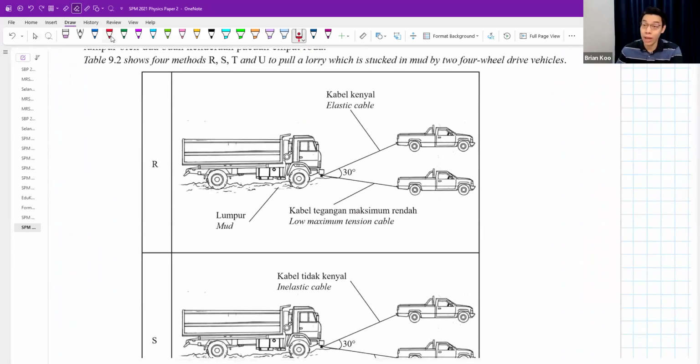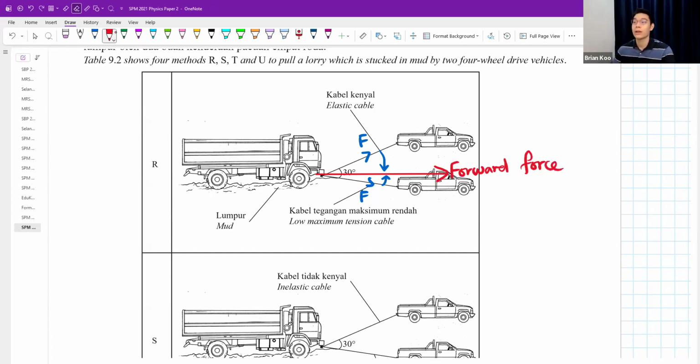That depends on what you want to achieve. If your goal is to pull the lorry forward, then the pulling force that you apply should be as close as possible to this red color line. I want a forward force. I want to pull the lorry forward. If you apply a force like this, this force has two jobs.